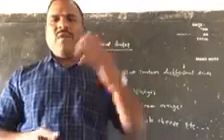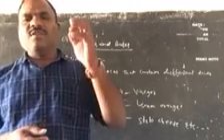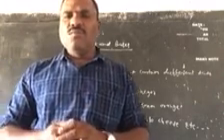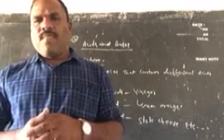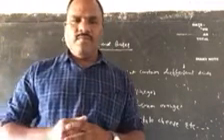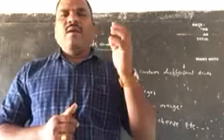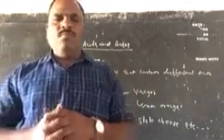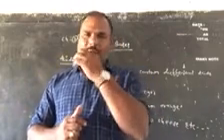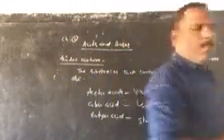Now, basic nature. What is called basic nature? Children, the substances which are soapy to touch are basic in nature.